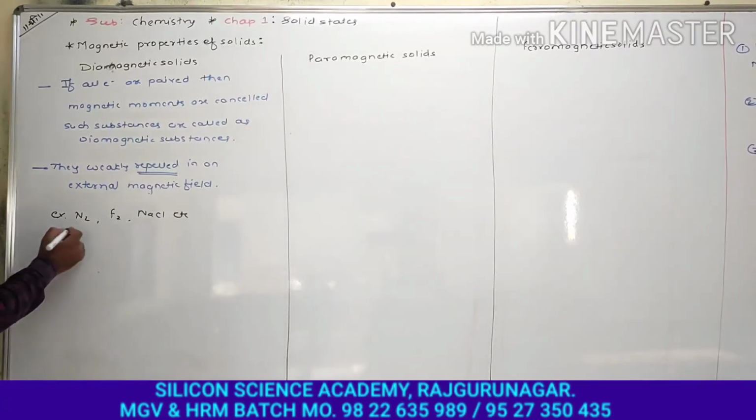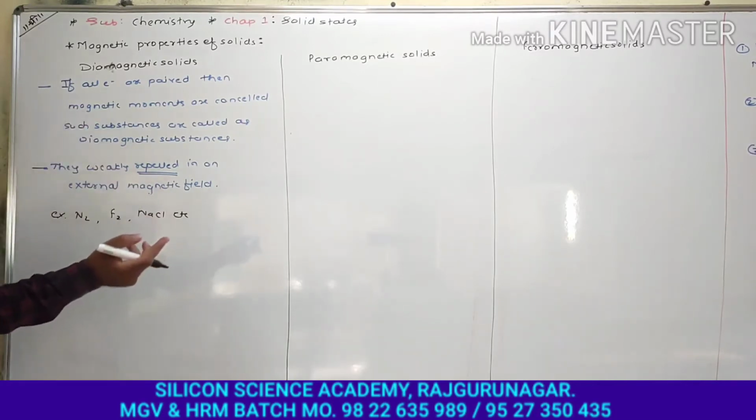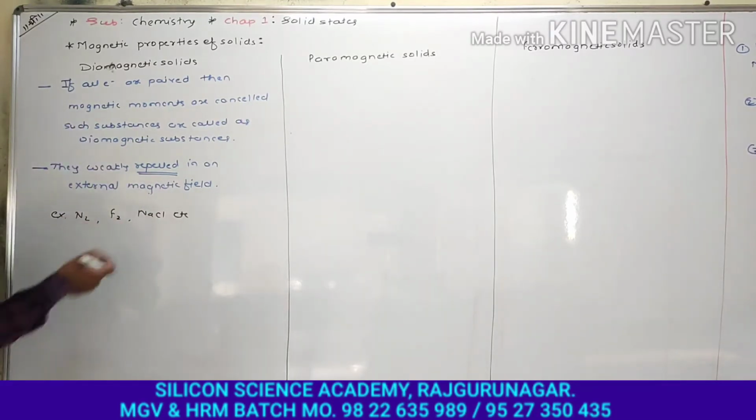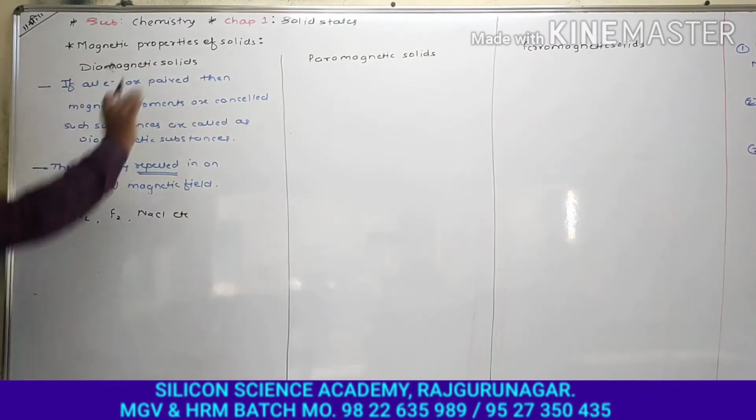Okay, so as we all know, there are 5 electrons in the outermost shell of one nitrogen, but there are also 5 electrons in the outermost shell of another nitrogen. That is why all the electrons will be paired. That is why these solids do not show any type of magnetic moment, and thus they are diamagnetic solids.